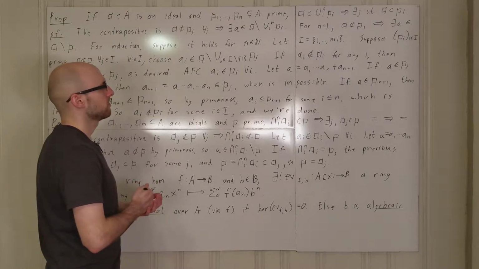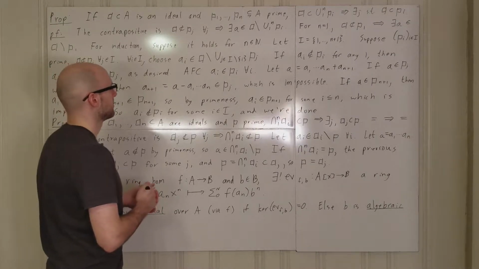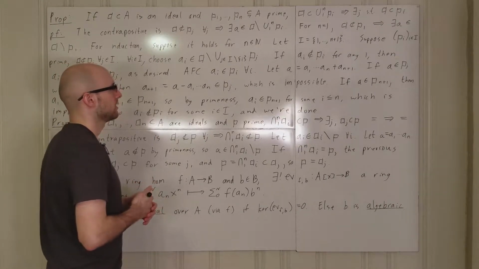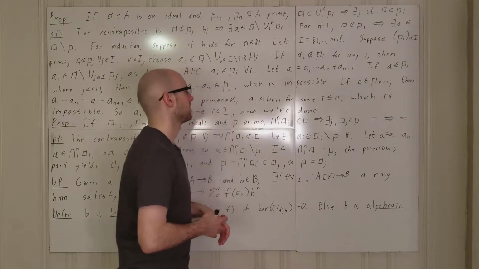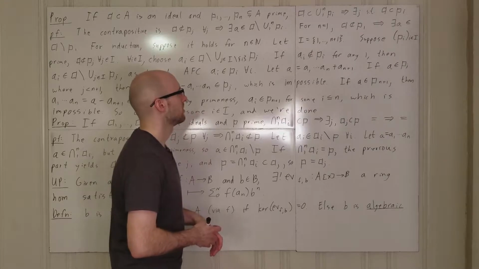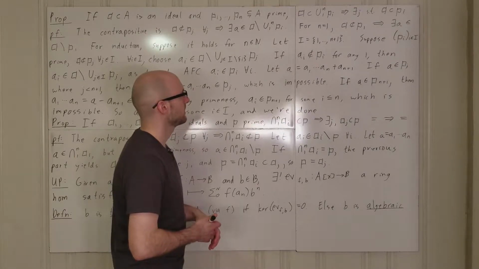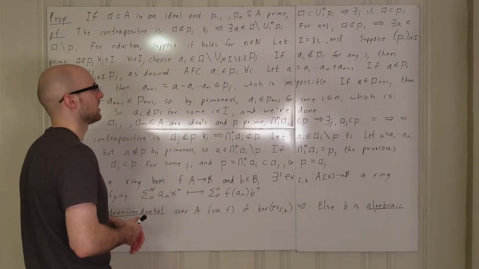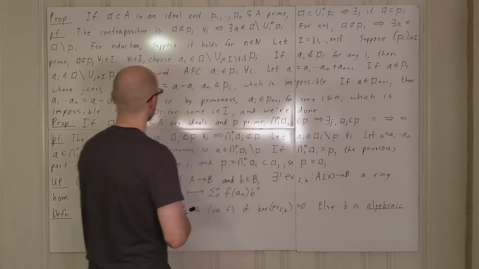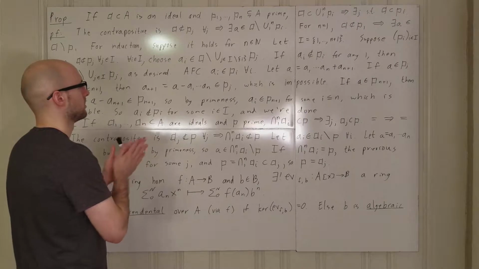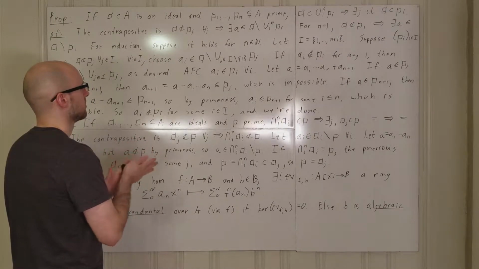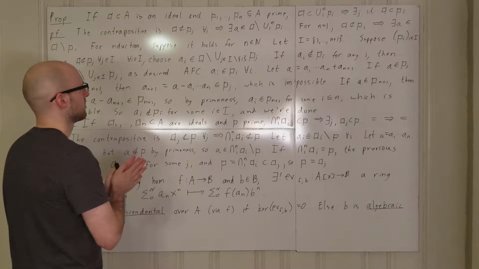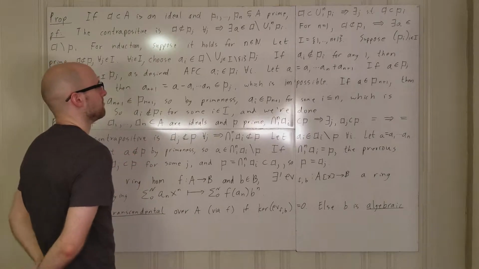So it turns out that this element is going to give us a contradiction. So suppose A is in... where is this A going to be?